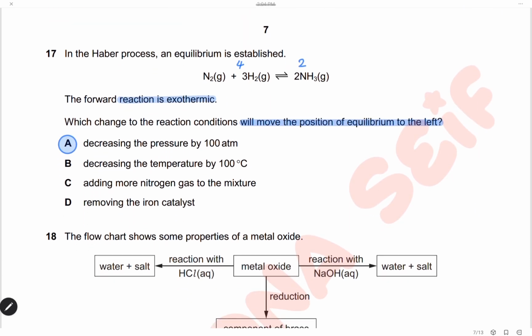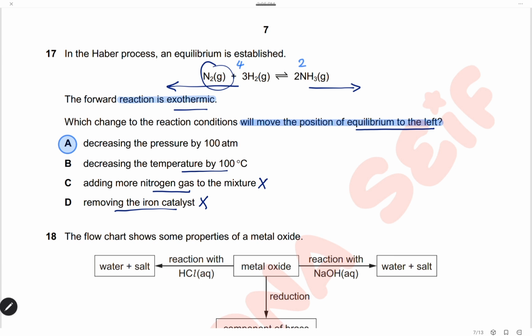Question 17. In the Haber process, an equilibrium is established. The forward reaction is exothermic. Which change to the reaction condition will move the position of equilibrium to the left? That means to the backward side, to the reactant side. So let's check the four statements. Removing iron catalyst, this is wrong. Catalyst has no effect on the position of equilibrium. Adding more nitrogen gas to the mixture. If you add more nitrogen to increase the amount of the reactant, of course, the equilibrium will shift toward the right or forward to increase the ammonia, so this will not shift the equilibrium left.